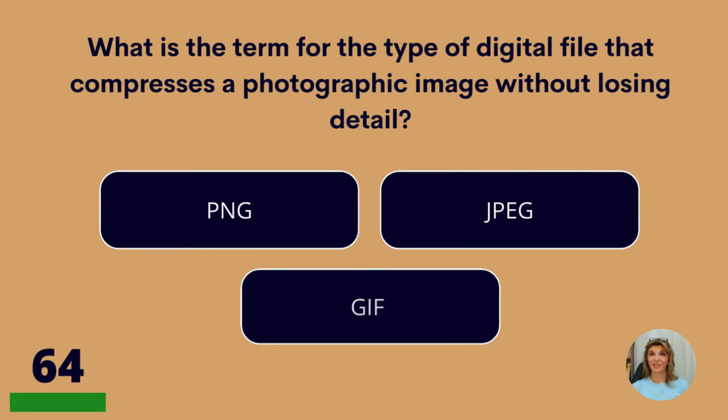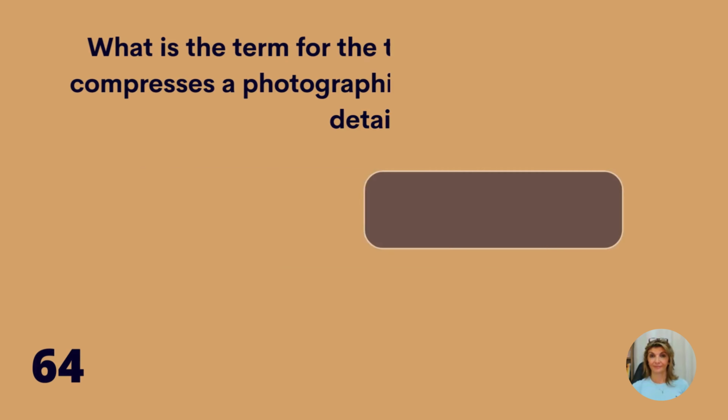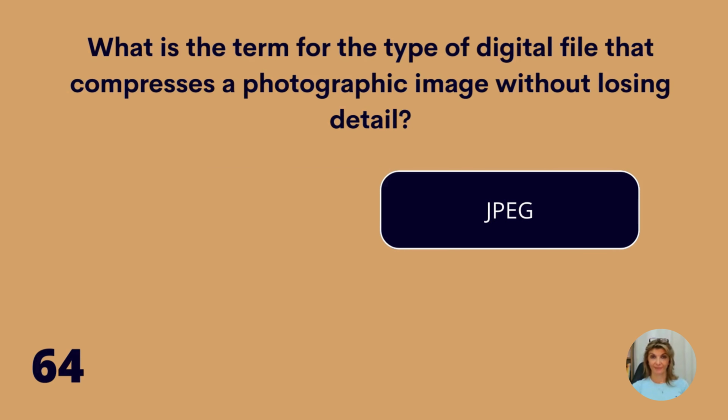What is the term for the type of digital file that compresses a photographic image without losing detail? PNG, JPEG, or GIF? JPEG.